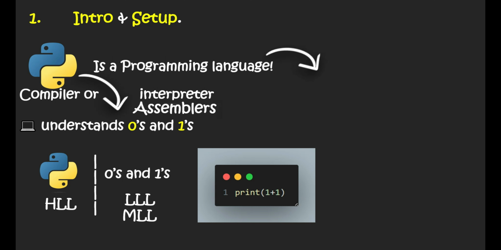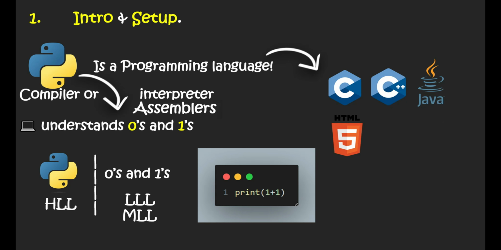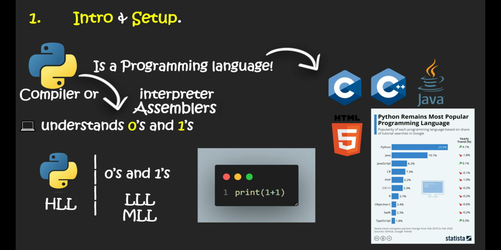So is Python the only language available? No. We have C, we have C++, Java and many others like HTML, CSS, JavaScript. Python remains the most popular programming language amongst others because of various reasons, and we have many advantages of using Python over other programming languages.